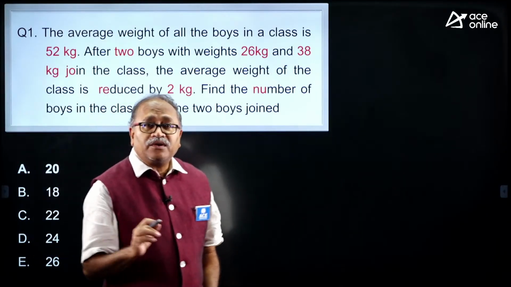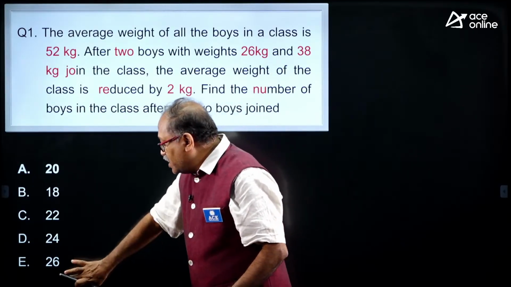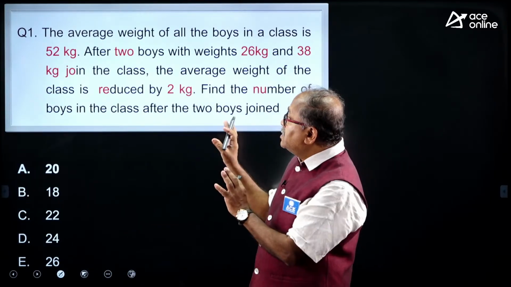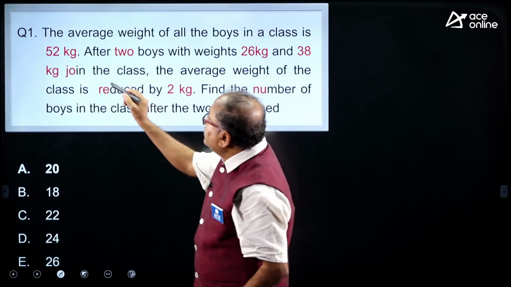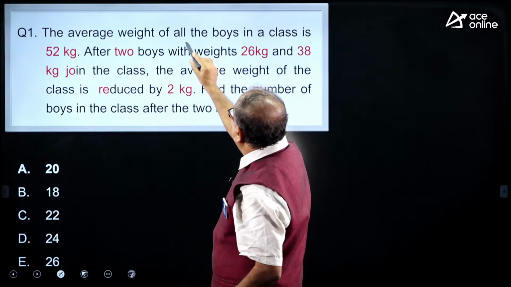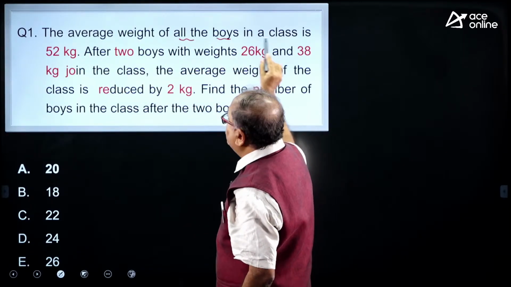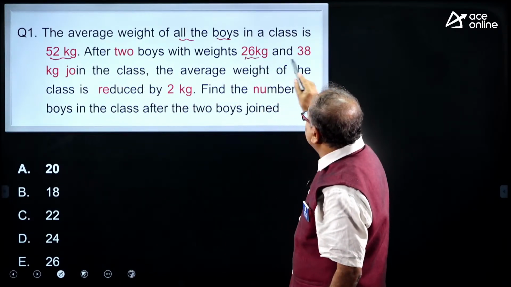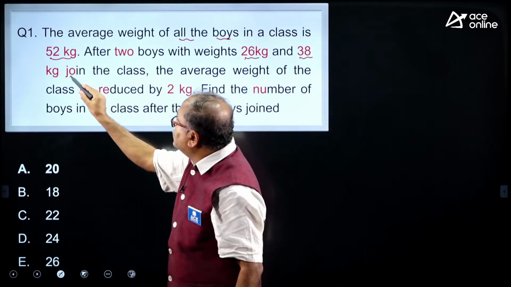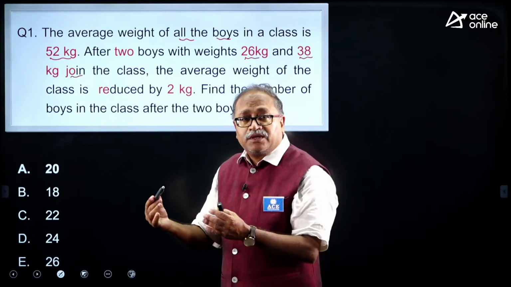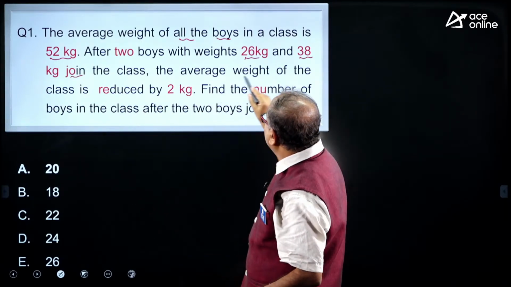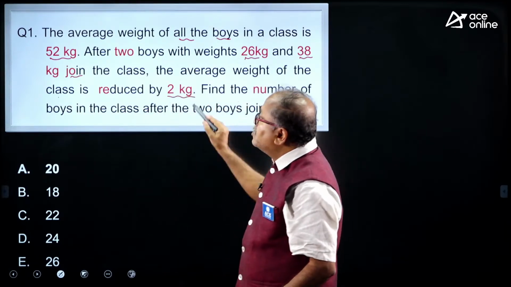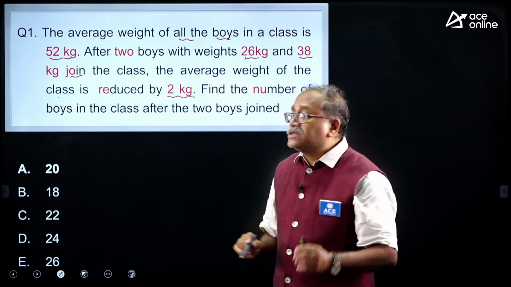The very first question on your board is this. I will read it and then give you some time to answer. It is a very easy question. The average weight of all the boys in a class is 52 kg. After two boys weighing 26 kg and 38 kg join the class, the average weight of the class is reduced by 2 kg. What was the previous average?